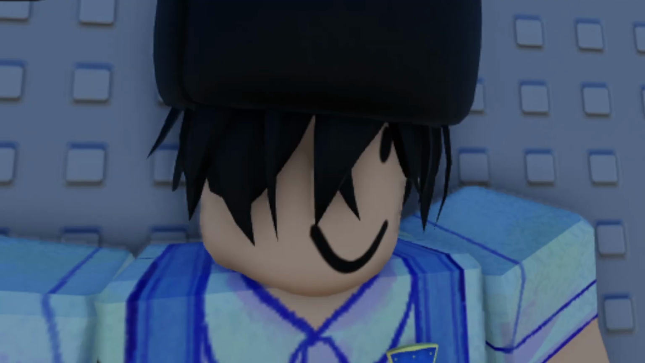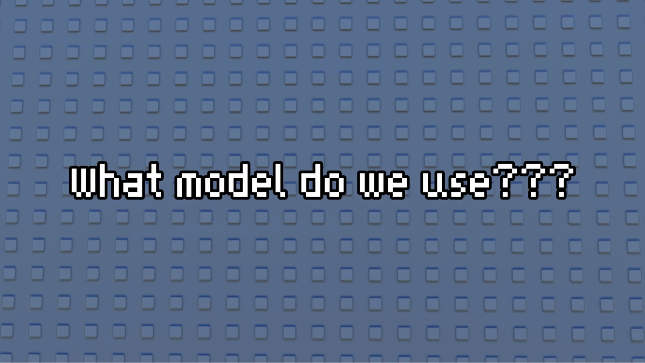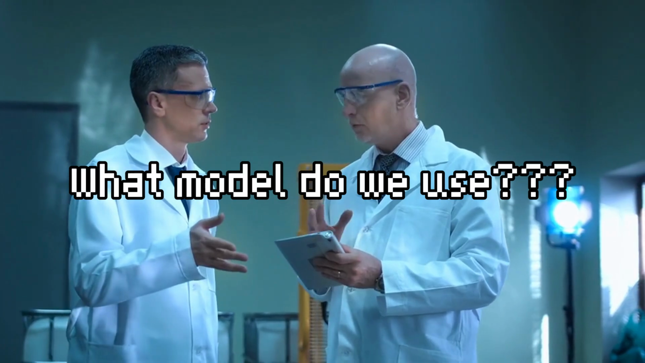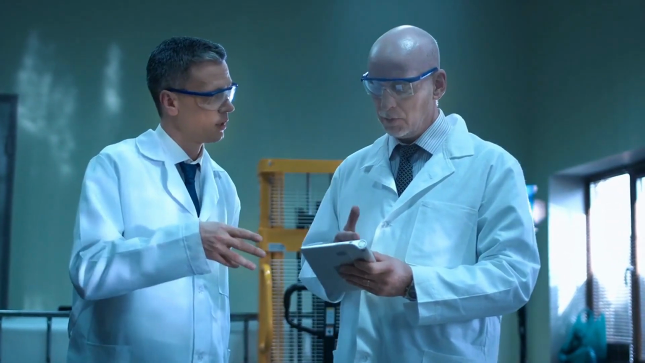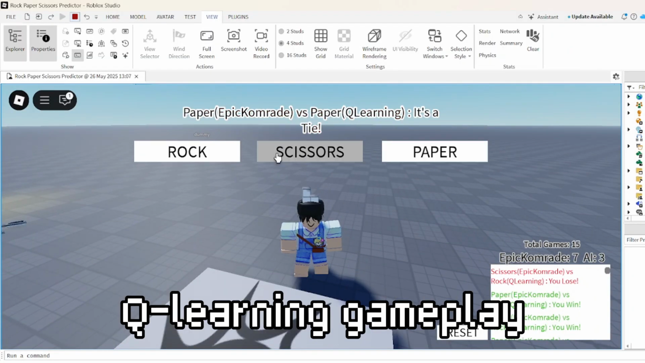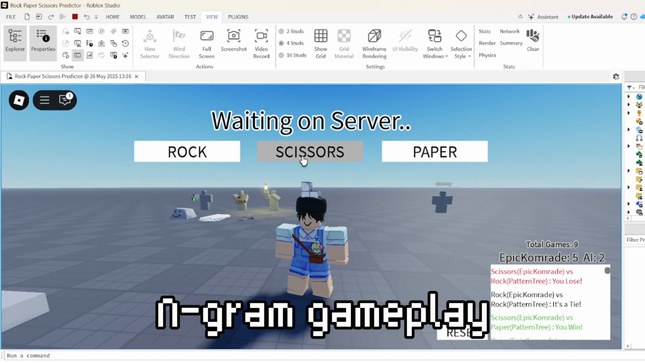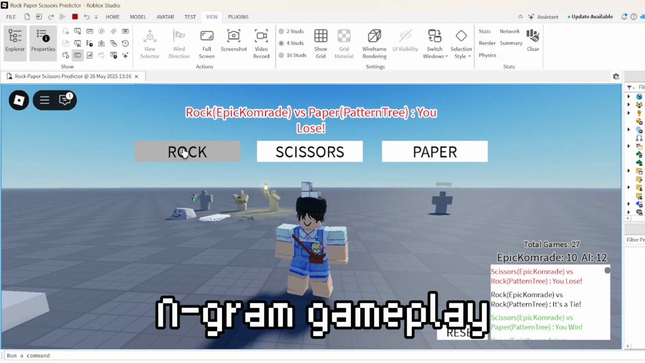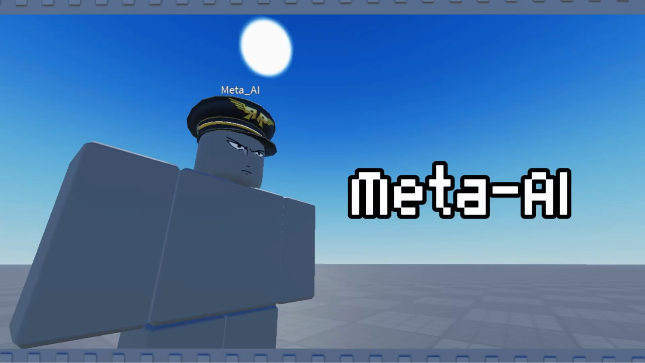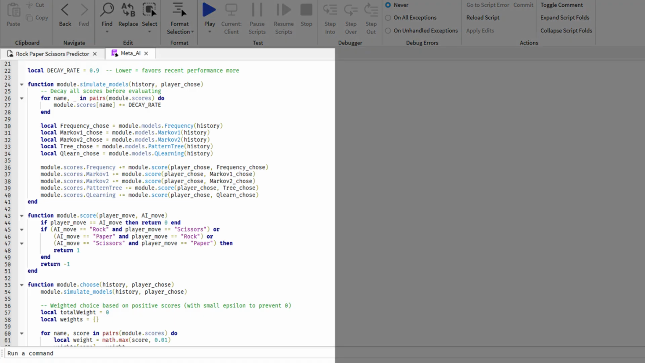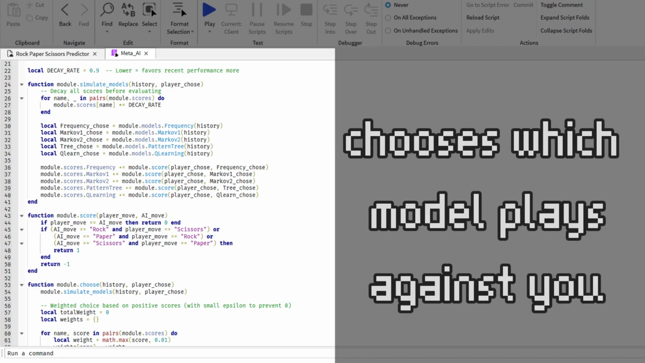Now the last question is basically, what model do we use? I mean, some models are better in certain situations. For example, Q-learning kinda sucks at the beginning and 3-gram tree kinda sucks if the player is more oriented to one-move patterns. That's where the meta AI comes in. So I built something I call a meta AI. Basically, an AI that chooses which AI model plays against you.